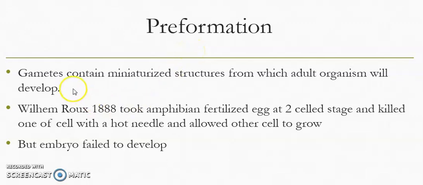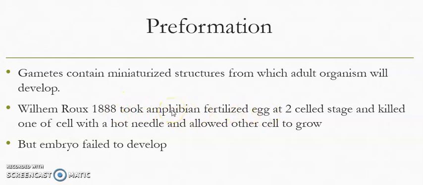According to this preformation theory, the gametes, that is the sex cells, sperms and ova, contain the miniature or small structures from which the adult organism will develop. In order to prove this, Wilhelm Roux in 1888 took amphibian fertilized eggs.